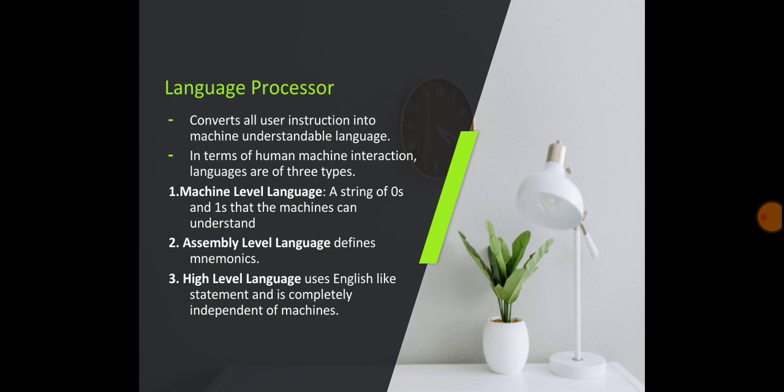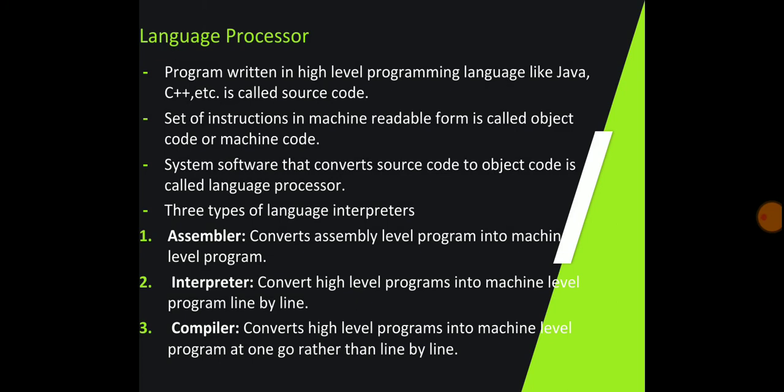What does an assembler do? It converts the assembly level program into the machine level program. Remember that in the end, the program instructions have to be in machine level language so that the computer can carry out those instructions.